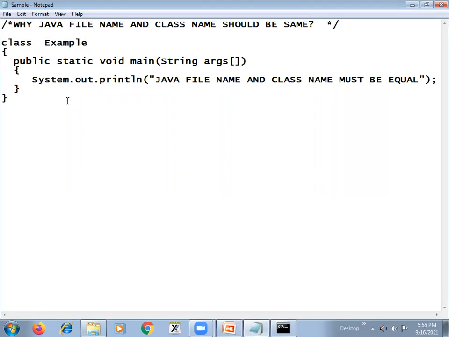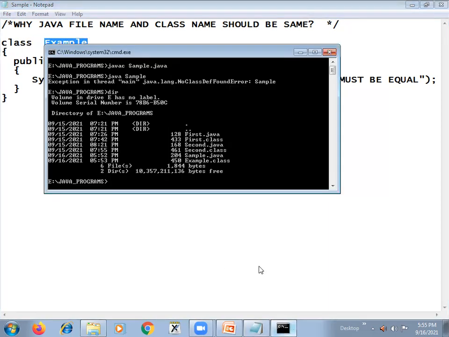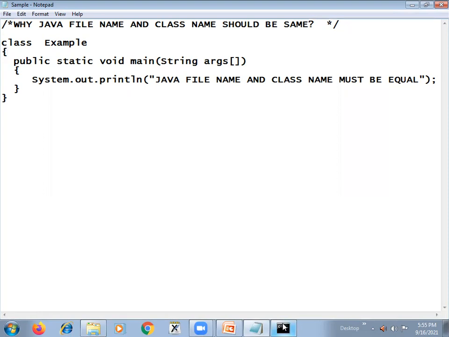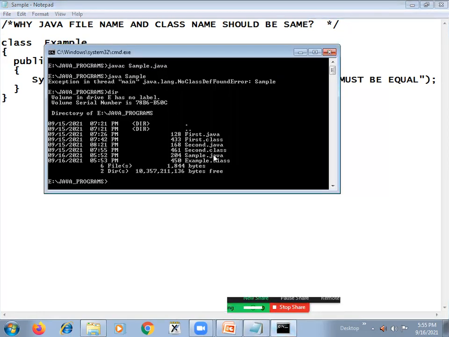I'll show that also after this example. Since we have defined a class by the name example, you can see the example dot class file created. That means the dot class file is created for this class, but not for our sample.java, please remember.